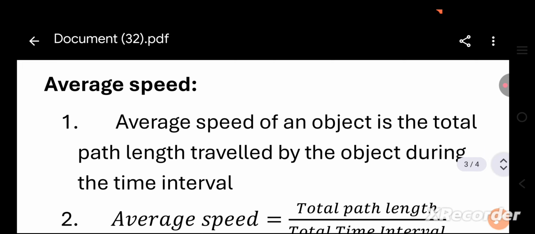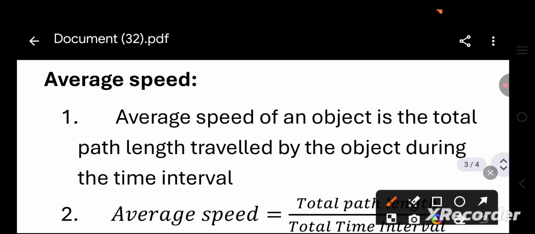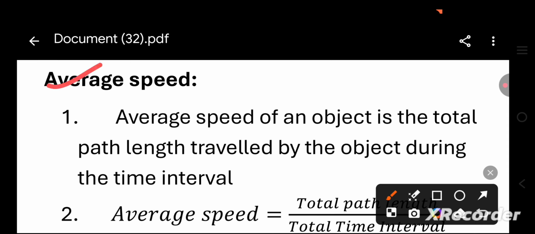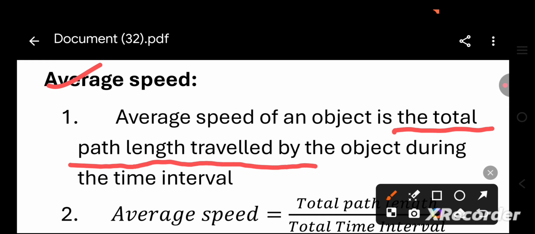Then the average speed, the concept name is average speed. The average speed of an object is the total path length traveled by an object during the time interval. The point number 1, average speed of an object is the total path length traveled by the object during the time interval.